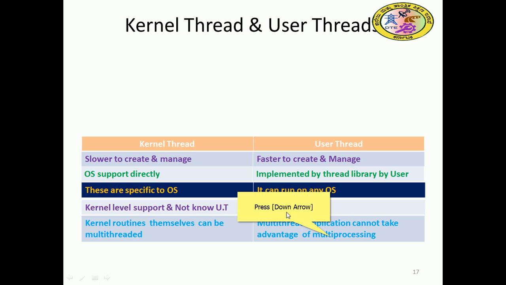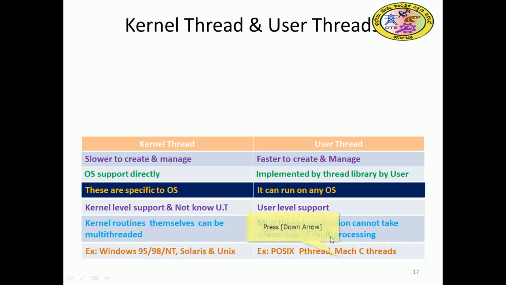A multi-threaded application cannot take advantage of multiprocessing, right? This multiprocessing we cannot achieve by multi-threading. Let us see some of the concepts. For example, kernel threads are in Windows 95, 98, NT, Solaris, and Unix, right? Whereas user threads are POSIX, that is Pthreads, and Macintosh, that is C threads. So Pthreads and C threads are the user threads.